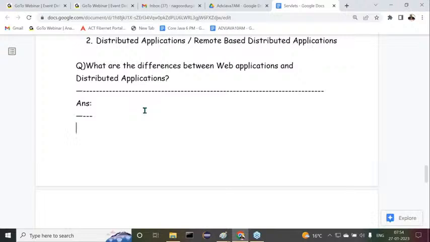Right, sir. Let's come to this point here. All of you guys observe carefully. Now, what are the differences between web applications and distributed applications? First, understand this.